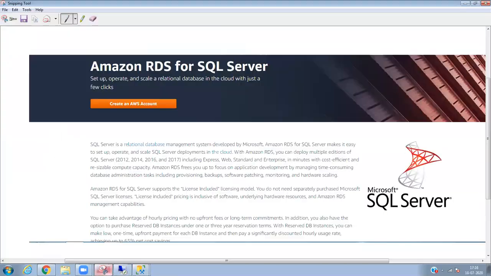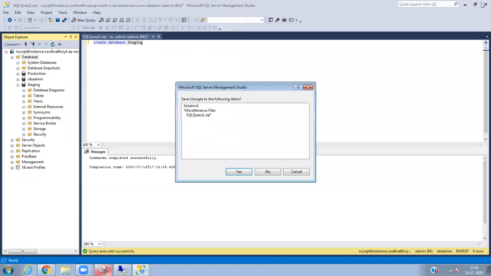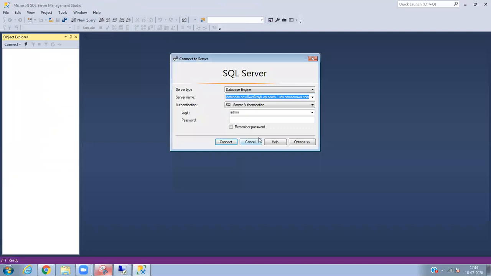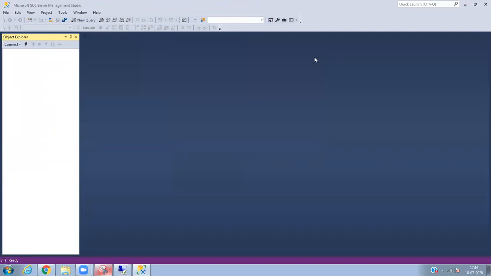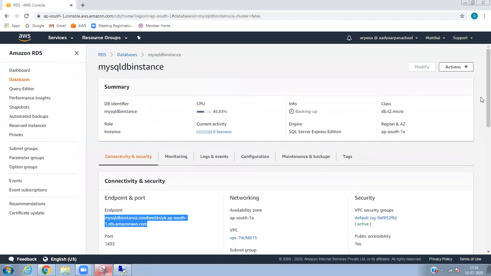Any doubts? Which server name did I give? I've given the endpoint, right? Correct. I will show you that once it copies to the server. Always give the endpoint to the developer, along with the username and password.